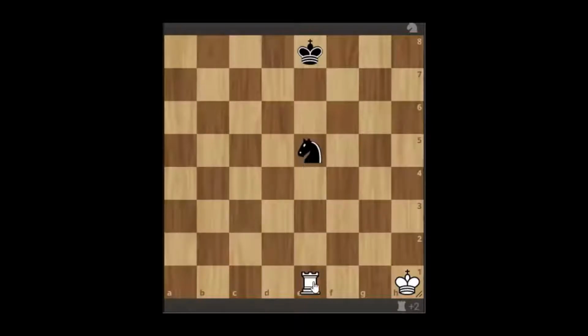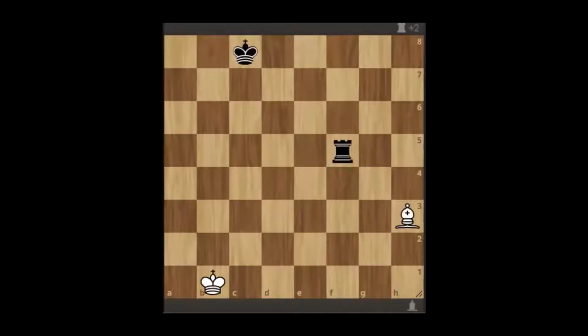Consider the following scenario. We are playing white. We have a rook and the opponent has a knight and the king. All three of these are in a same line. So if we look closely, the knight is fixed here. It can't move because if it tries to move like this, then the king comes under direct check. So it cannot move.